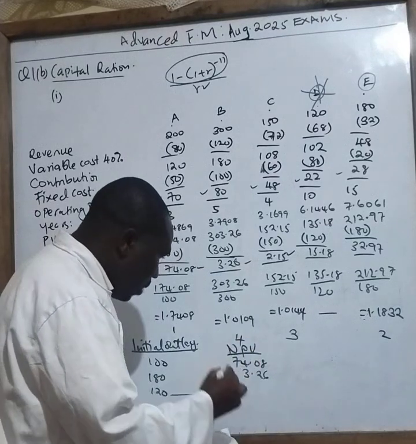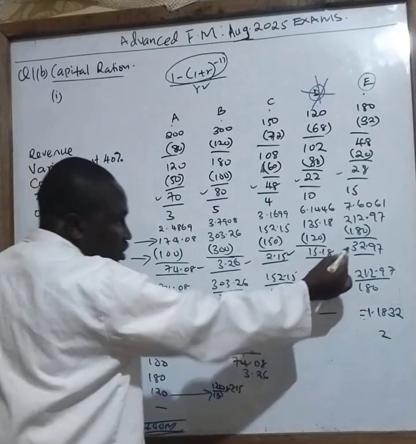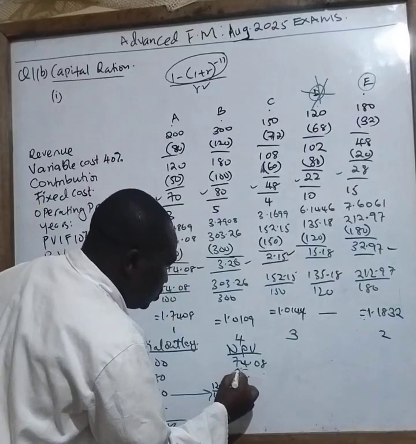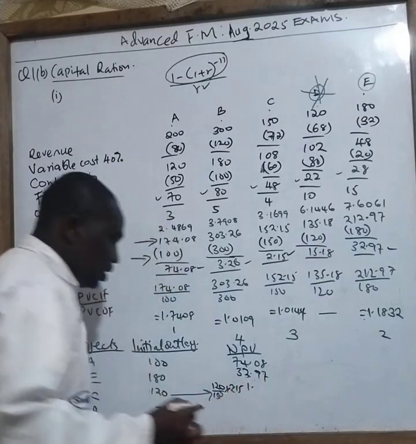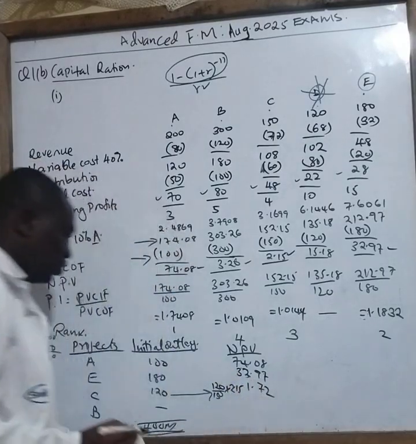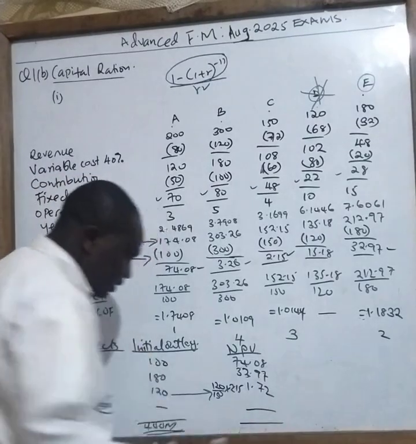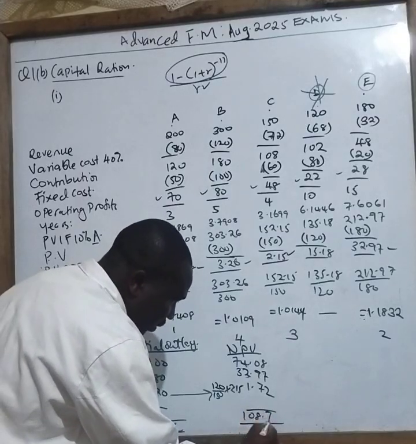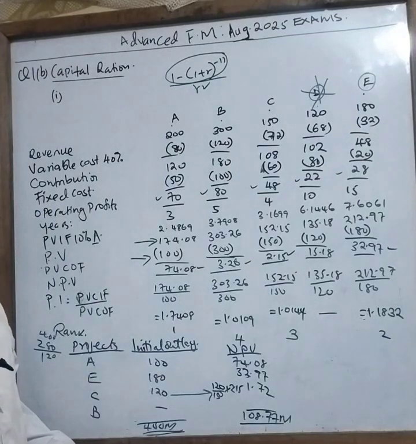This one is 1 point. This one was E. What was the net present value for E? This 32, sorry. See this E here? 32.97. But this one will give you 1.72. Okay? So that now, from there, I have this. So when I add this, the answer I get is 108.77 million. That is how you are supposed to work out that question.